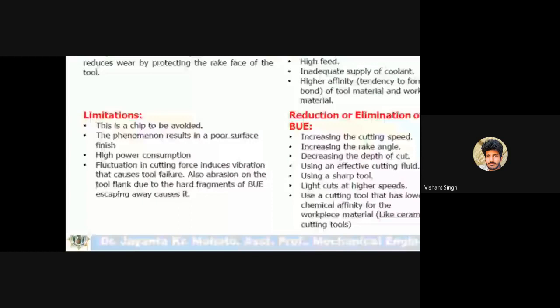Also, abrasion on the hard tool flank due to the hard fragments of the built up edge escaping away.